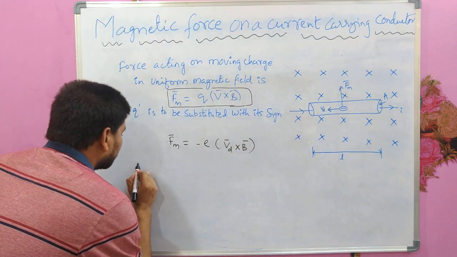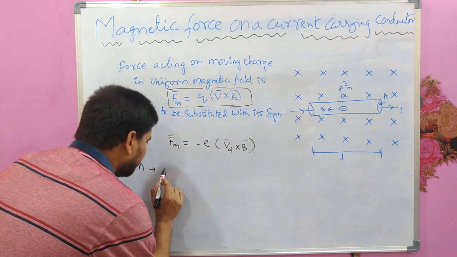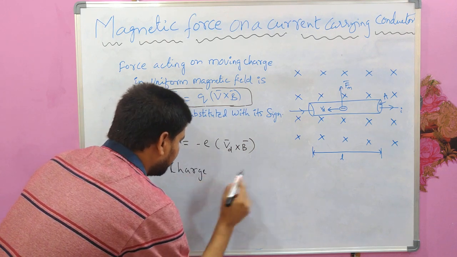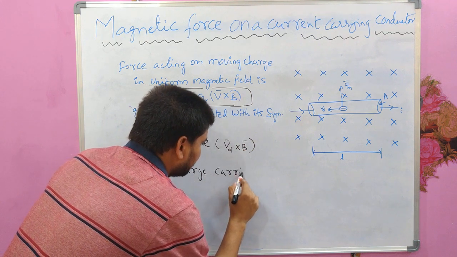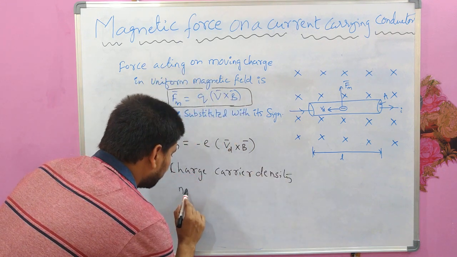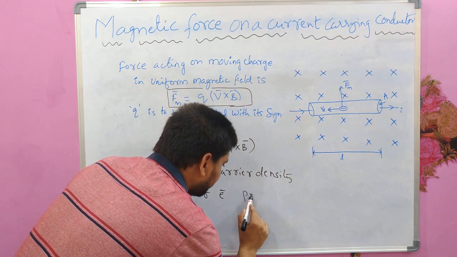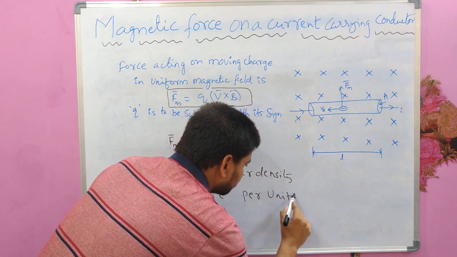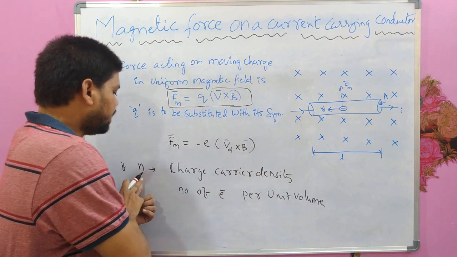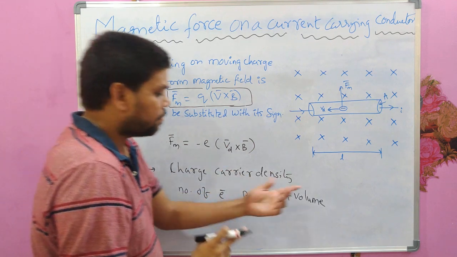Now, if n is the charge carrier density or free electron density, here the charge carriers are free electrons. What is charge carrier density? This is the number of charge carriers, in this case the number of electrons, per unit volume. If n is the charge carrier density per unit volume,